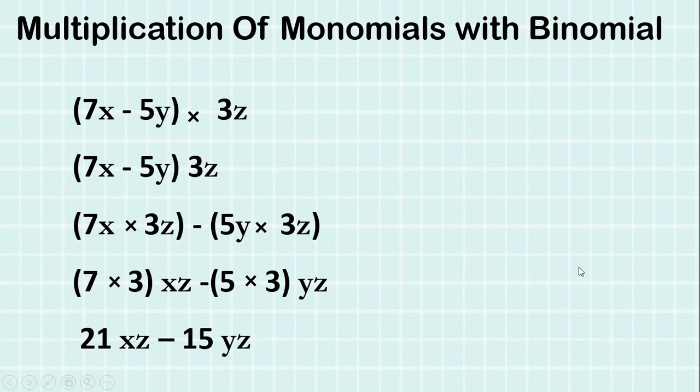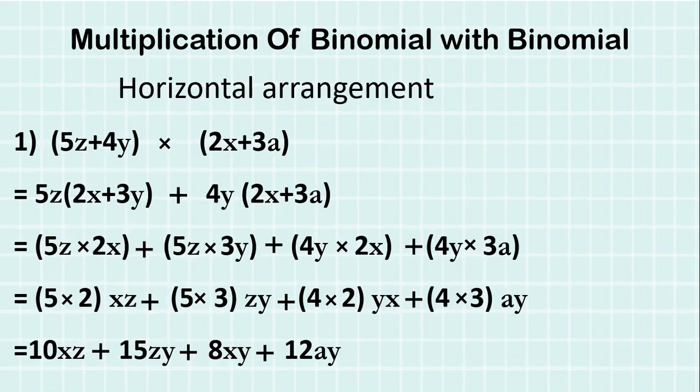So first we have seen multiplication of monomial with monomial. Now we have seen multiplication of monomial with binomial. So what next? Yes, we'll see multiplication of binomial with binomial. Now you can see over here, this is a binomial and this is another binomial. And there is a multiplication sign in between.